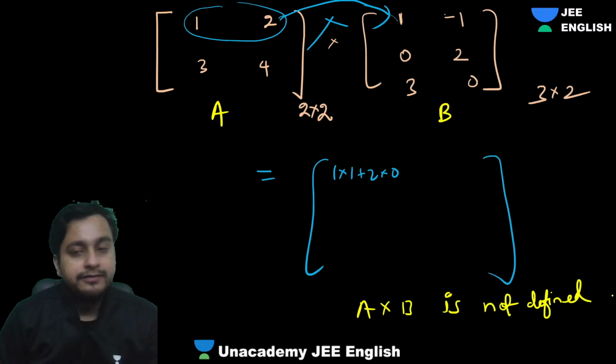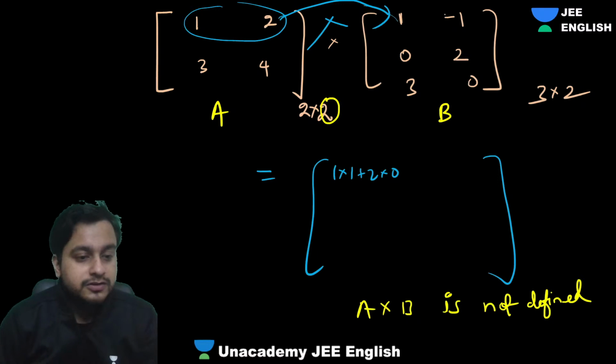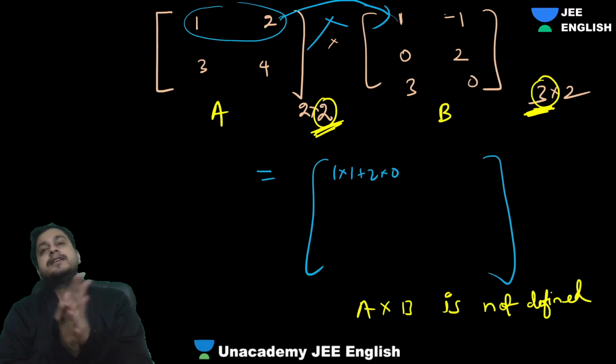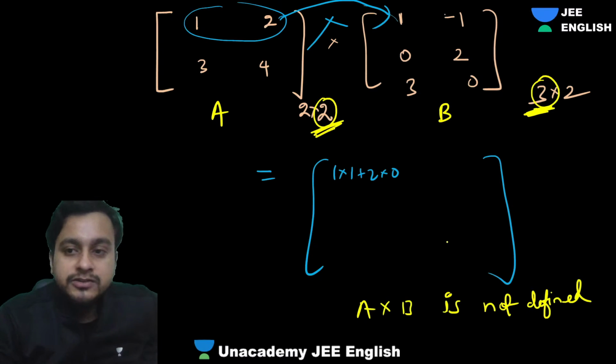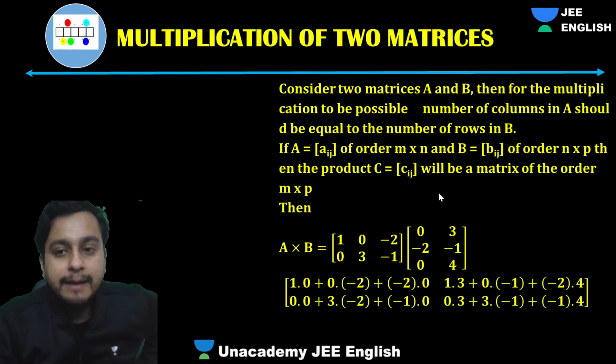Yes, why is it not defined? Because this 2 is not equal to this 3. If both of them are the same, then only we will have matrix multiplication. So that's the reason why, guys, for A cross B to be defined, what should happen?